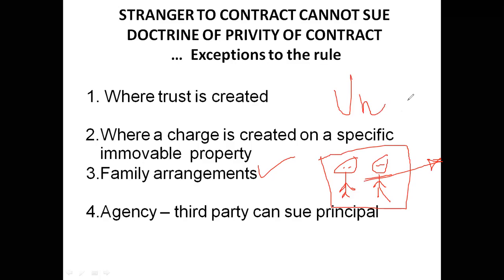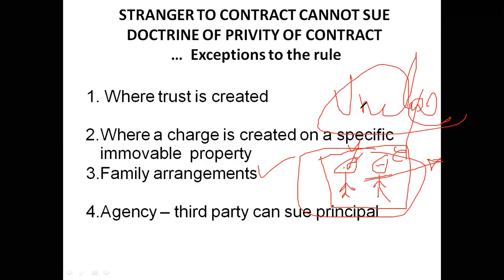Let us take, for example, one year the elder brother pays the amount to the maternal uncle, next year the younger brother pays a certain amount to the uncle. So every year they have to fulfill their promise of payment. Suppose in a particular year, if either brother fails to fulfill his promise, the uncle, even though he is a stranger, can file a case against the defaulter. So family agreements, family arrangements, can be exceptions to the rule.